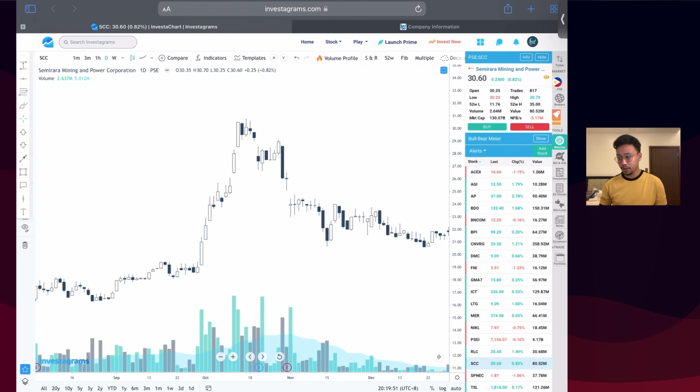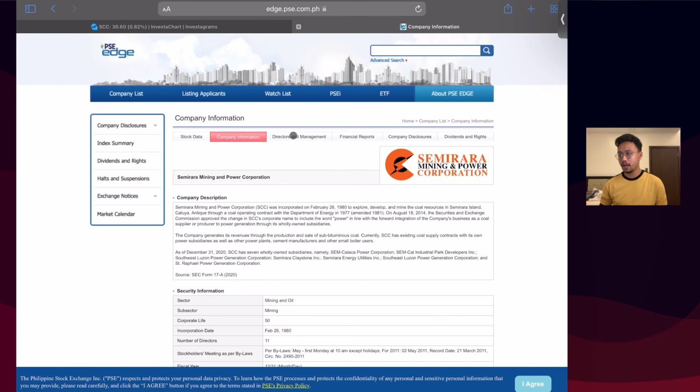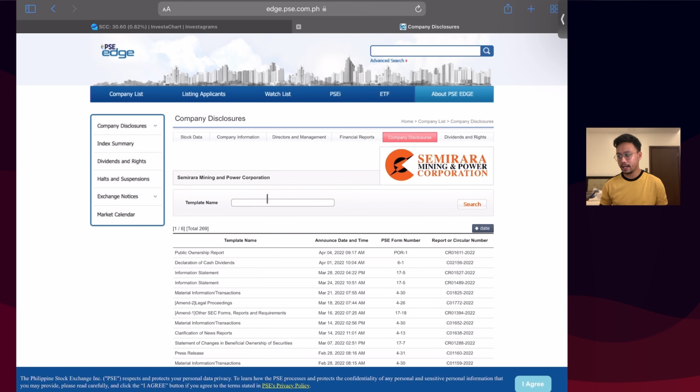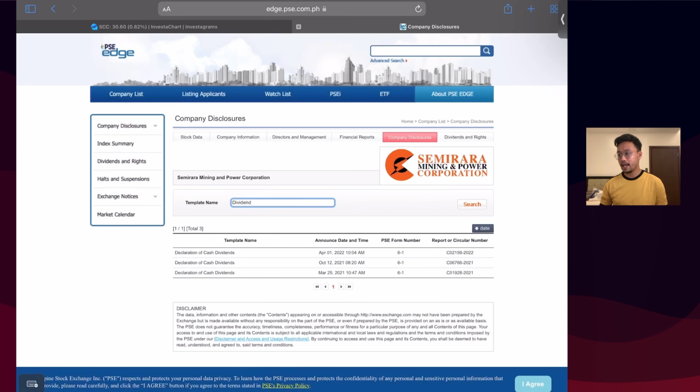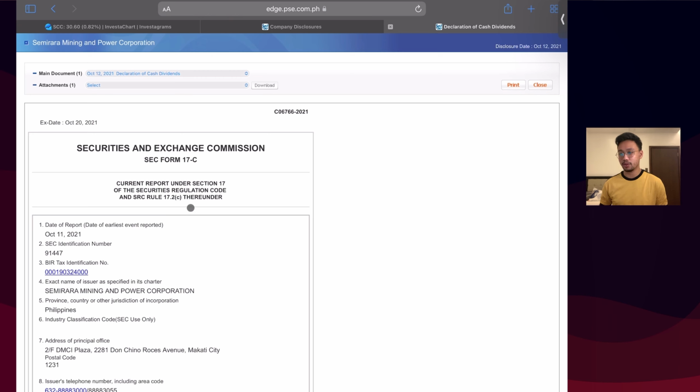First of all, let us go to edge.pse.com.ph. Let us search the company SCC. So click SCC there and click Semirara Mining and Power Corporation. Again, go to company disclosures and lagay natin sa template name is the dividend. And then click enter. Ito is the declaration of cash dividends last October.